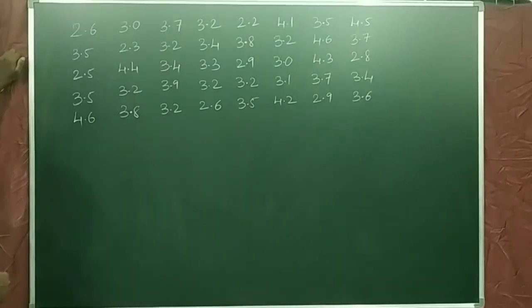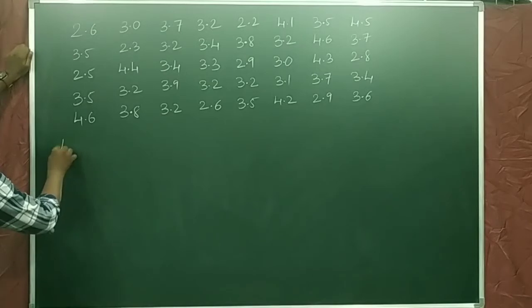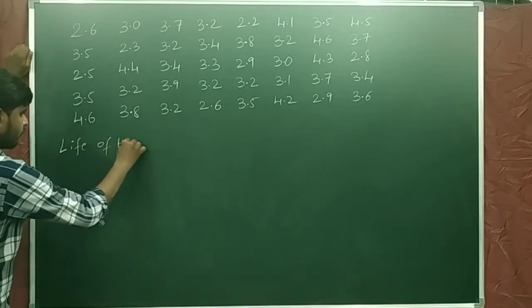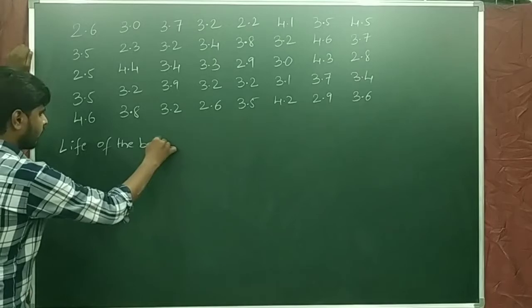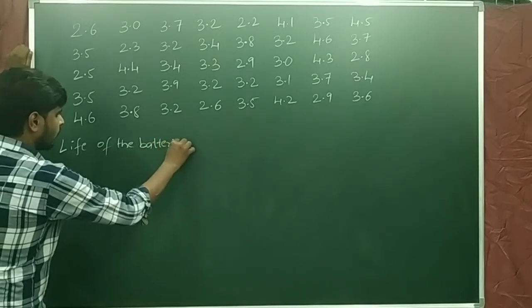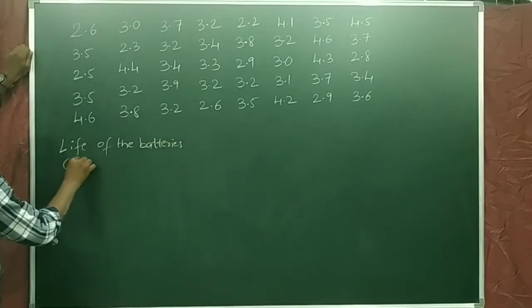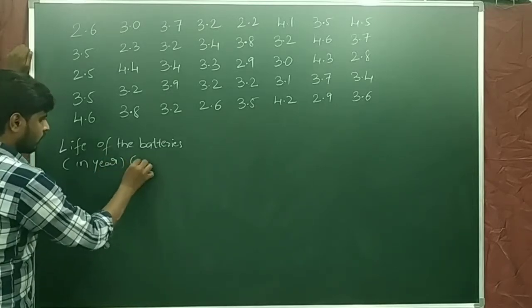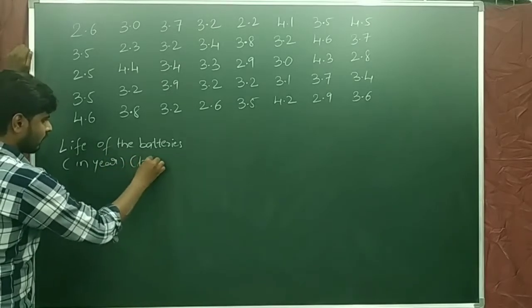We have to make a frequency distribution table for this. So first of all, take down here life of the batteries in years. Nothing but this is a class interval.